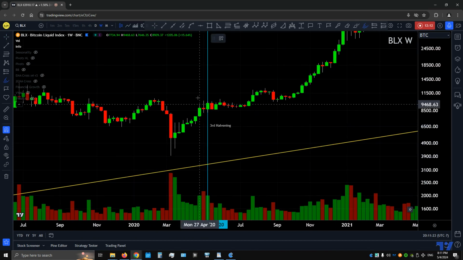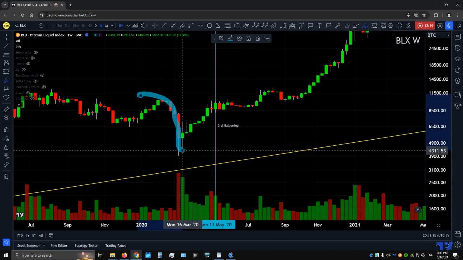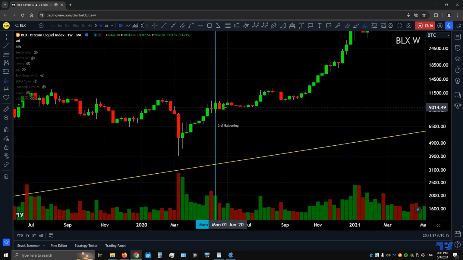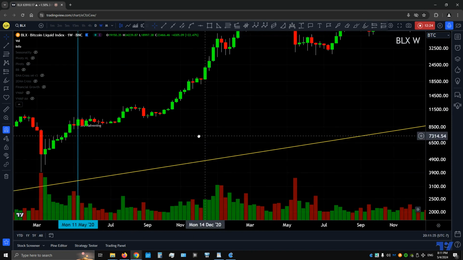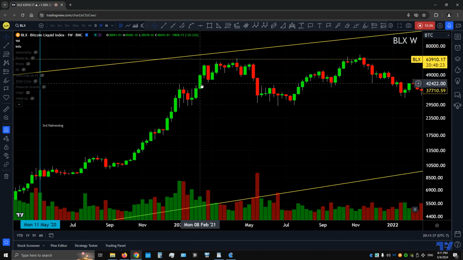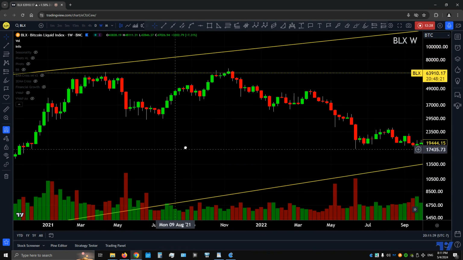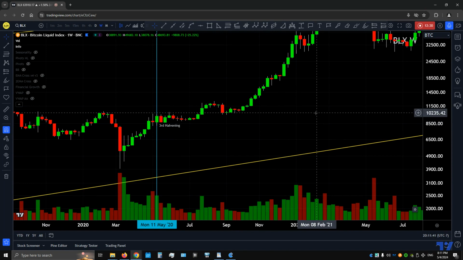Third halving, this is the COVID halving. We crashed into it, rallied, then stayed very sideways for a month. So right now it's about maybe 1.5 to 2 months average. And then we still rallied after that third halving. So 3 halvings in a row, we rallied uptrend.